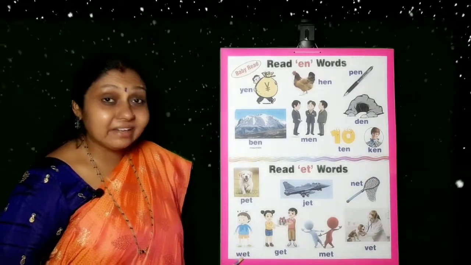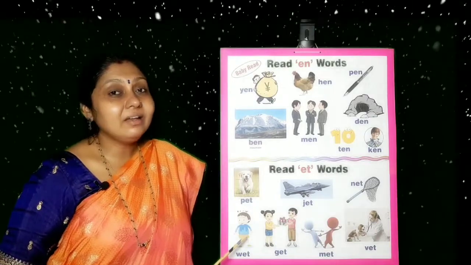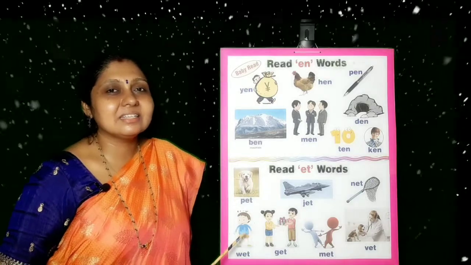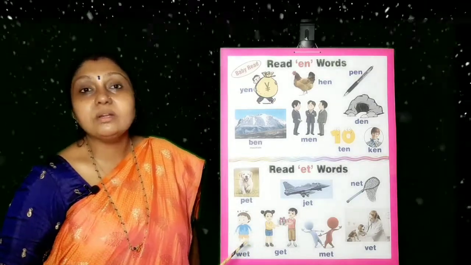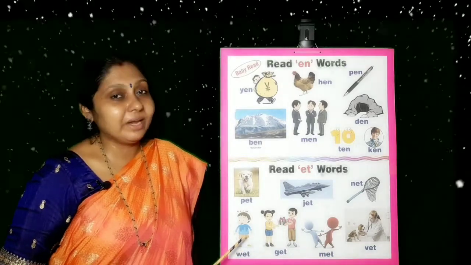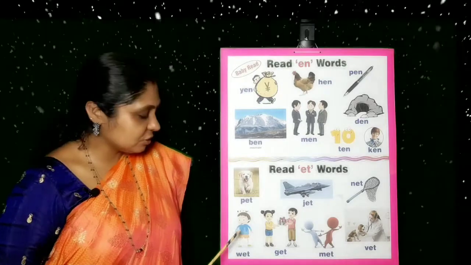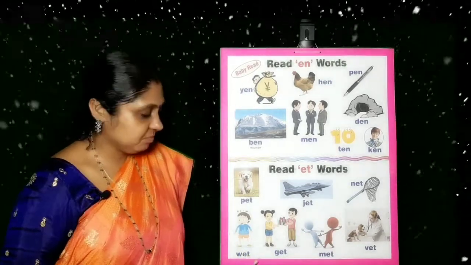Next one is wet. When do we get wet? When we go out when it is raining, in the rainy season, isn't it children? If you don't have an umbrella or if you have not owned a raincoat, then you get wet. Or if you want to get wet, you can pour water on you. So that is called wet, W-E-T, wet.